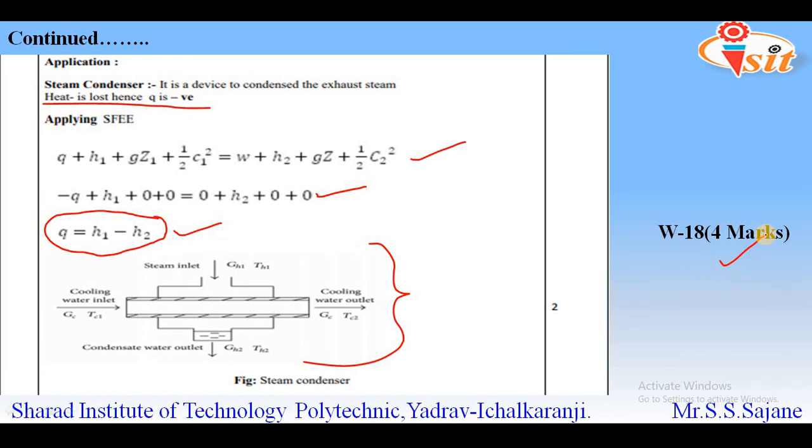In this way, the MSBTE paper, that is winter 18, carried about 10 marks contributed by this first chapter itself. So this first chapter is very important from the exam point of view. Along with this theoretical part, you should also know that there will be no numericals asked from this chapter. The total weightage will be based only on theoretical questions, and most of this chapter is just statements and definitions.